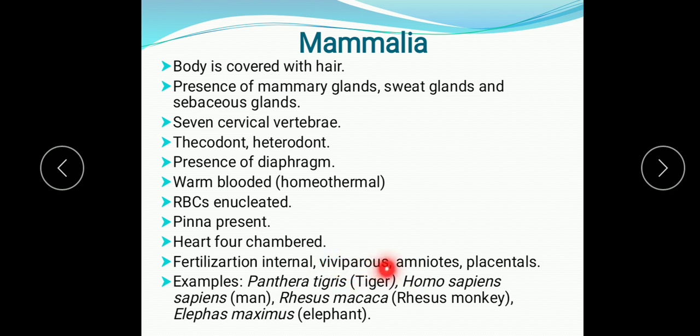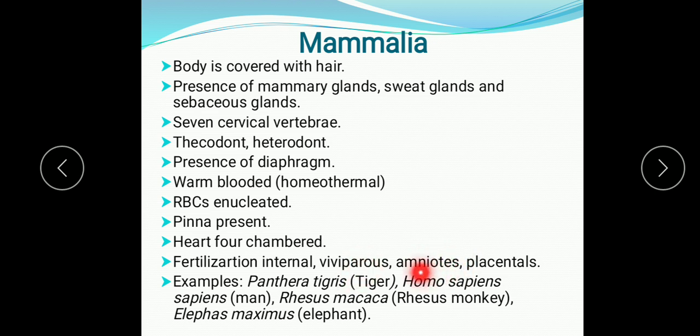Viviparous means they give birth to young ones. The development of the young ones takes place in the uterus of the female, that is viviparous, giving birth to young ones. One exception is there in viviparity, that is, except prototherians, all are viviparous.